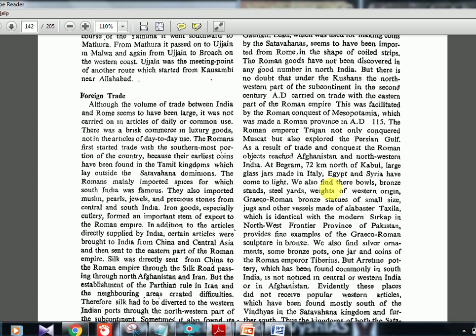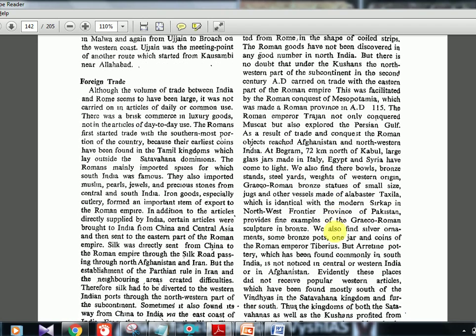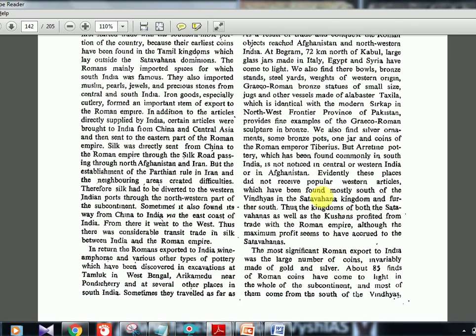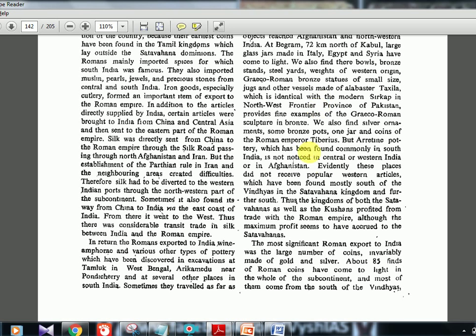We also find there bowls, bronze stands, steel yards, weights of Western origin, Greco-Roman bronze statues of small size, jugs and other vessels made of alabaster. Okay, I don't think you need to read all this. Just understand that cutlery, glass, steel, Italy, Egypt, Syria, all these countries had items which were seen in India. Everything was discovered in India, and it had a great trade relation, because it's a waste of time if you try to remember all these bowls and weapons and coins. Just remember almost everything is there. Okay, they had a rich, flourishing trade.